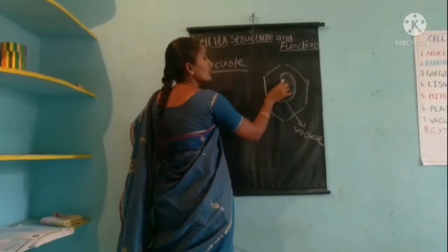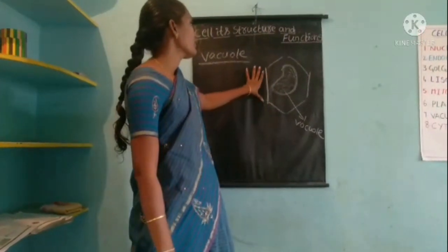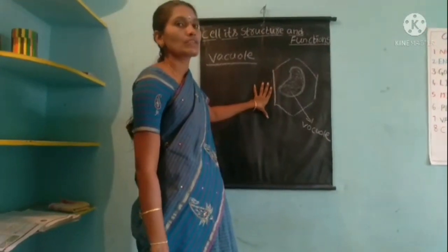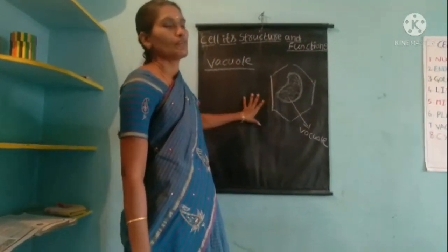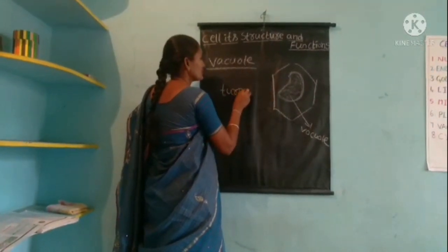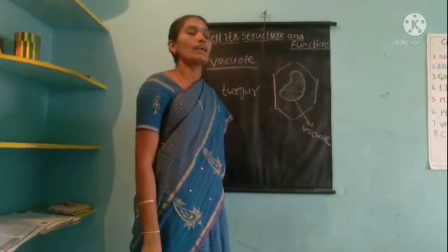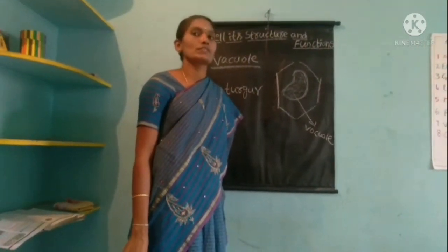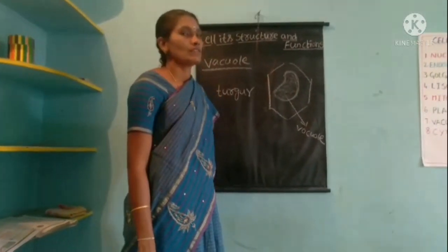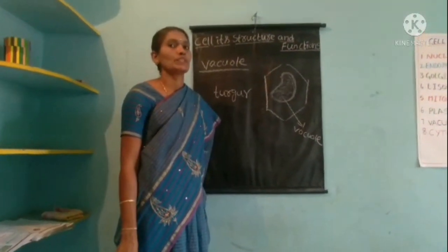Vacuoles are big in plant cells, but in animal cells this size is very small. Vacuoles are used for turgor pressure to the cells, and also they export unwanted materials. See the vacuole picture in the slide.